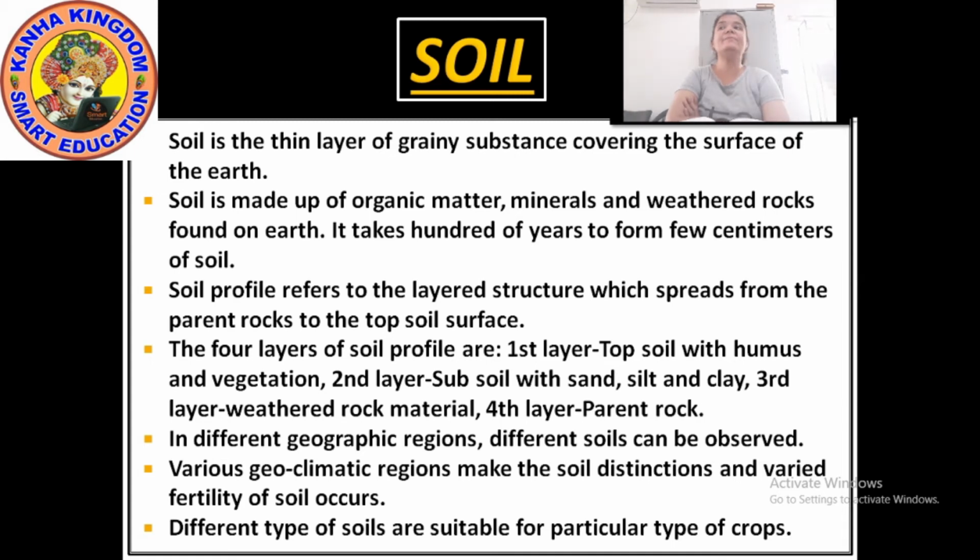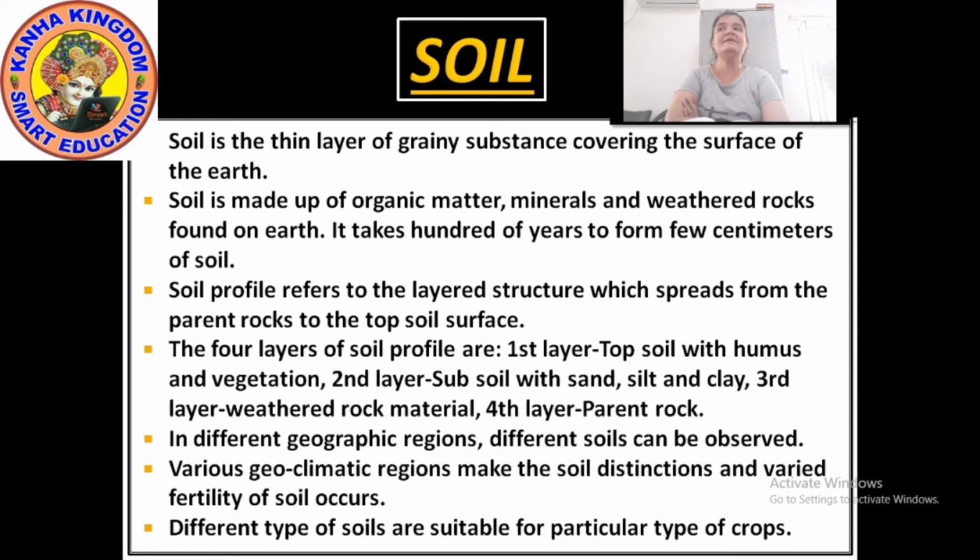This happens through the process of weathering. What is weathering? Weathering is the breaking up and decay of exposed rocks by temperature changes, frost action, plants, animals and human activities.